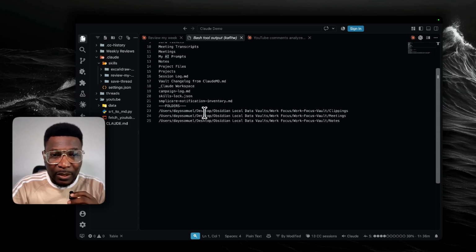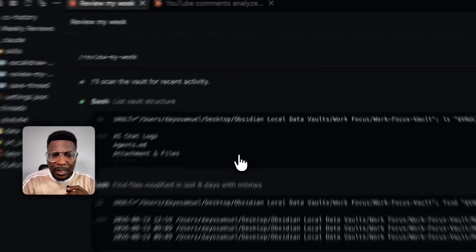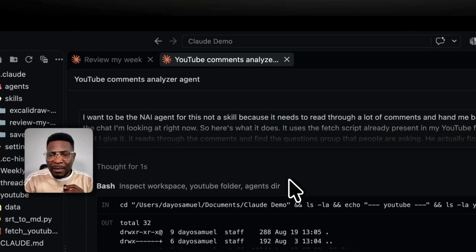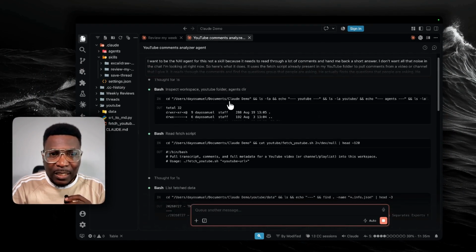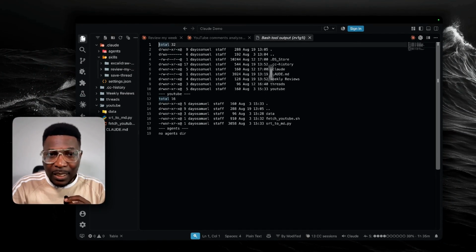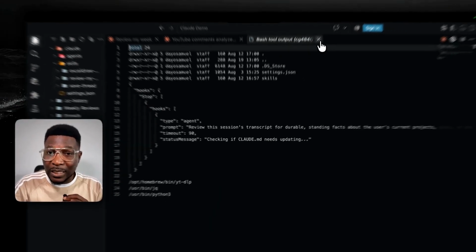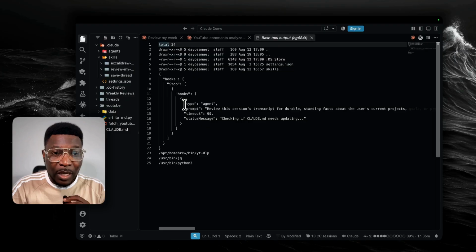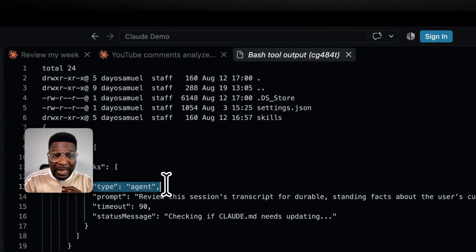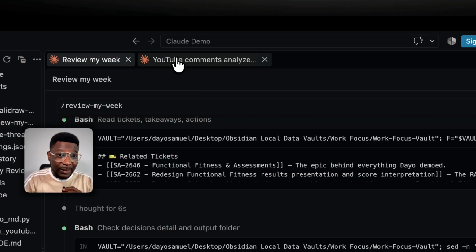You can see here, it lists all the folders for you to see. Now here, because this is triggered, it says inspect workspace, YouTube folder, agents directory. It looks at all the folders here. There is no AI agents folder. So now it's checking Claude content. You can see here it has a type, agent. In the skill, all we are looking at are basically things that we can read.